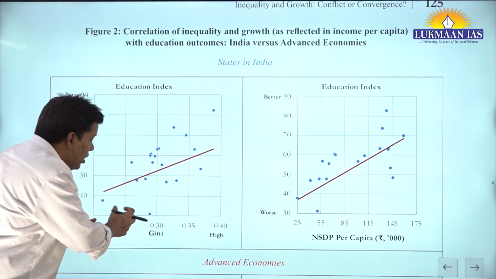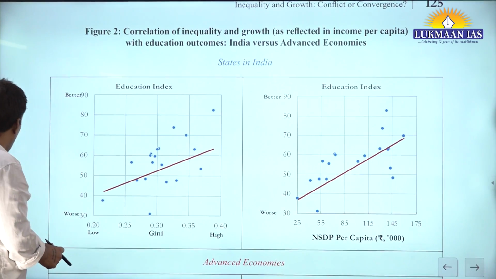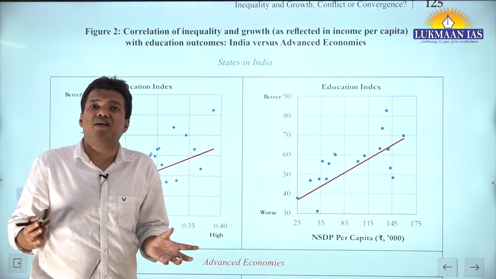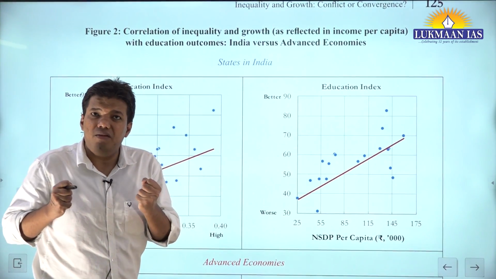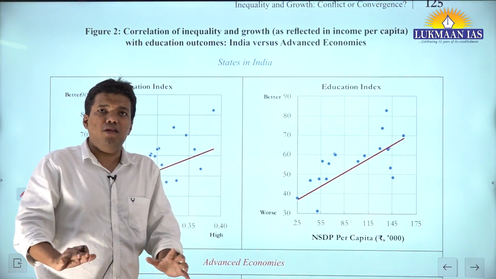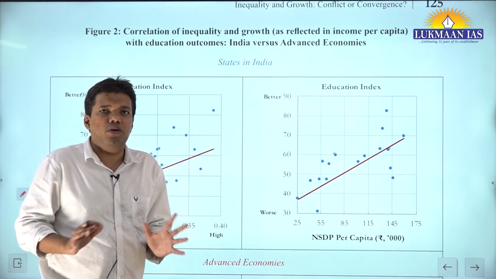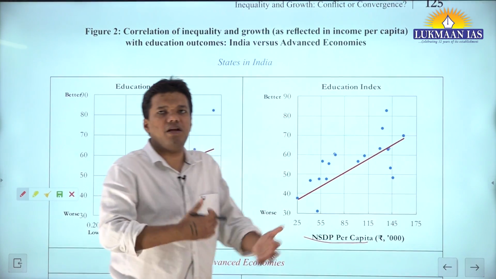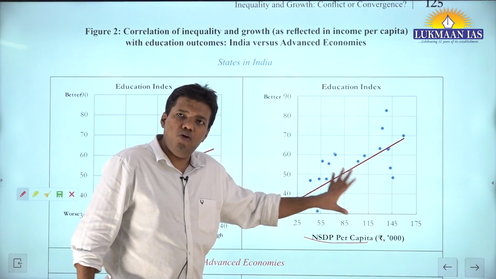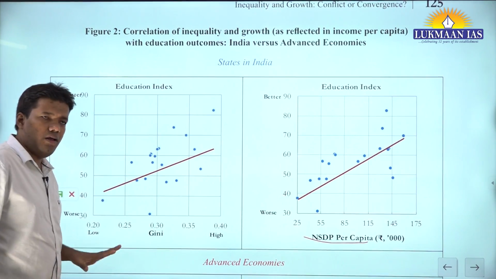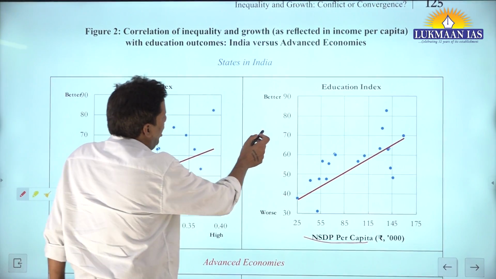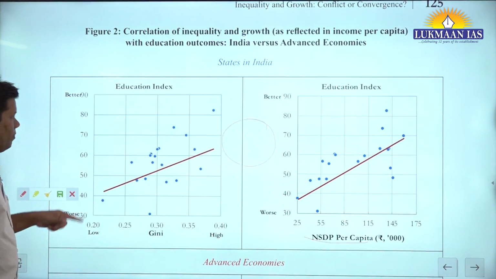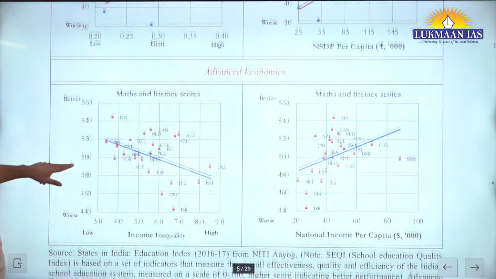So what is happening? See what it means when I say inequality is rising. This means the redistribution effect is not happening at full speed. Even then our economists will say that is not a problem. At least let the growth happen. Let the per capita income increase. If that is happening, no problem. The inequality issue we will see later. At present we have to focus on increasing the size of the pie.